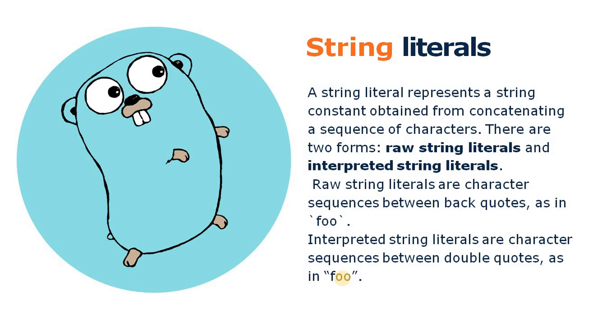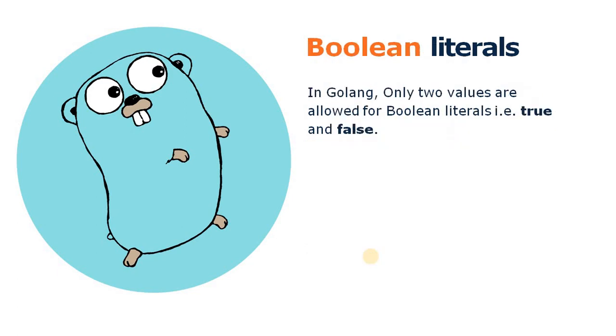So this type of literal is called an interpreted string literal. Next type is Boolean literals. In Golang only two values are allowed for Boolean, either true or false. So that is quite simple.